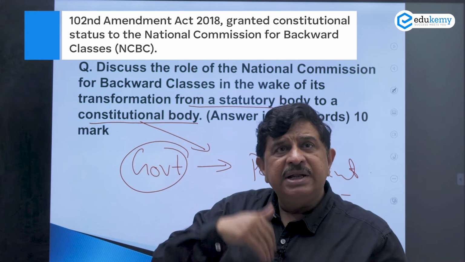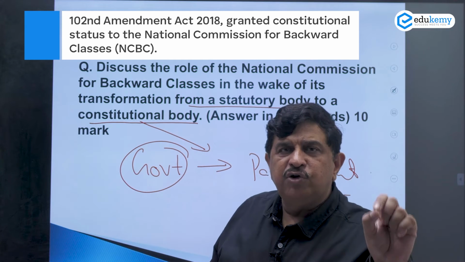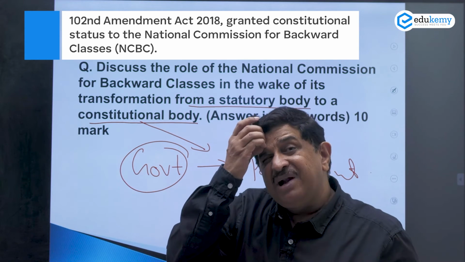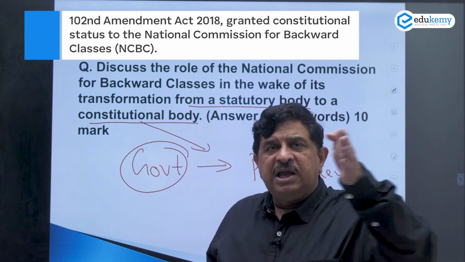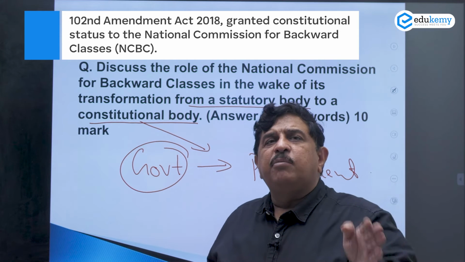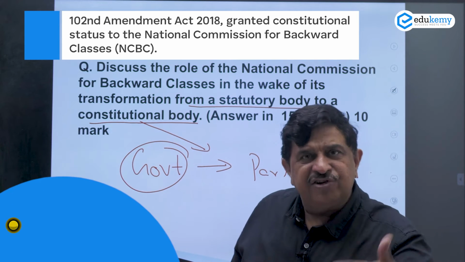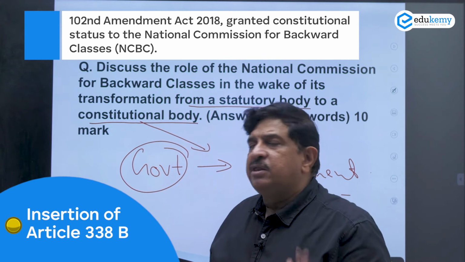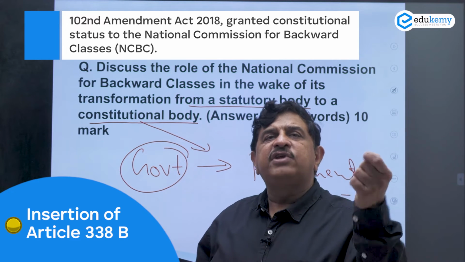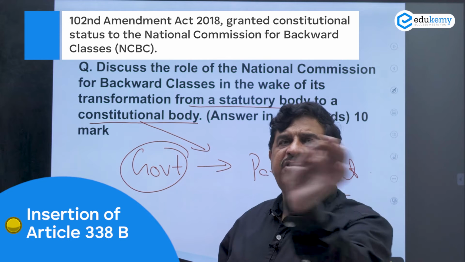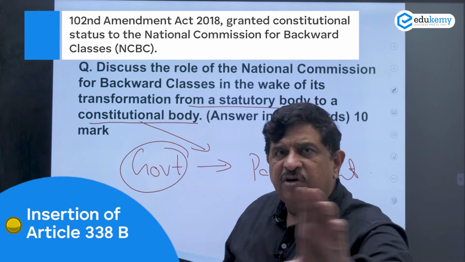Thus, in 2018, a Constitutional Amendment Bill was introduced with the purpose of giving the National Commission for Backward Classes a constitutional status by inserting Article 338B, which provides for the National Commission for Backward Classes consisting of a chairperson, vice chairperson and 3 other members, like other commissions provided in Part 16 of the Indian Constitution.